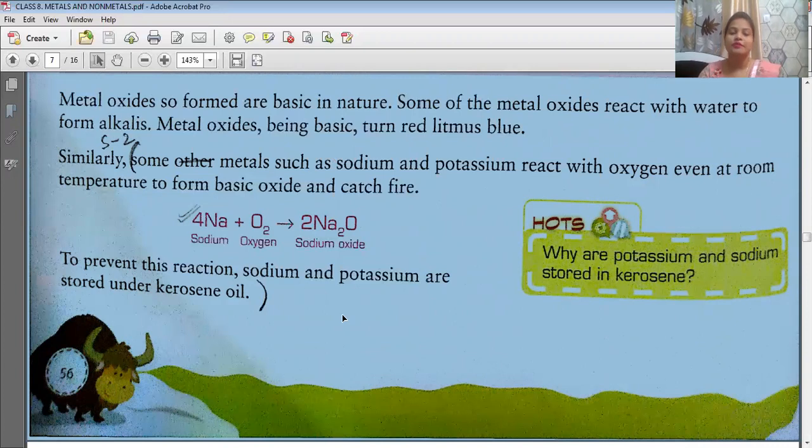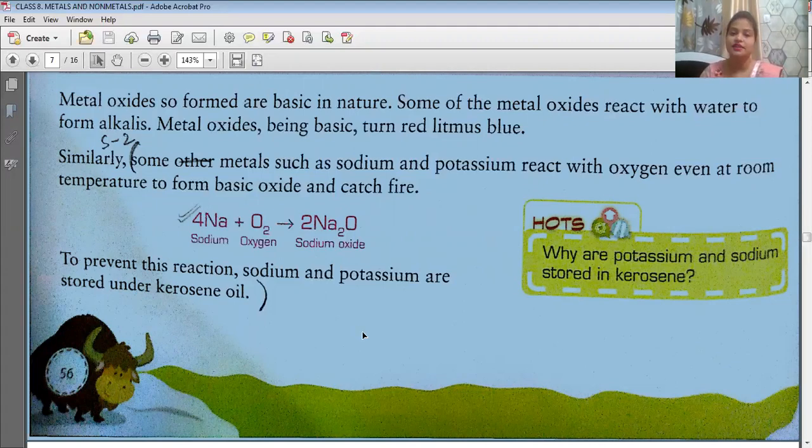Similarly, other metals like sodium and potassium are very reactive. They are so reactive that even if you keep them at room temperature, in our room also oxygen is there, so they will react with oxygen, form basic oxide and catch fire.